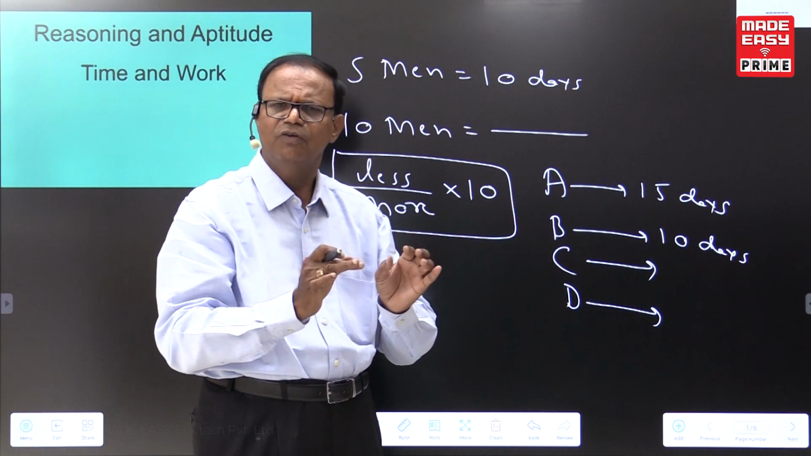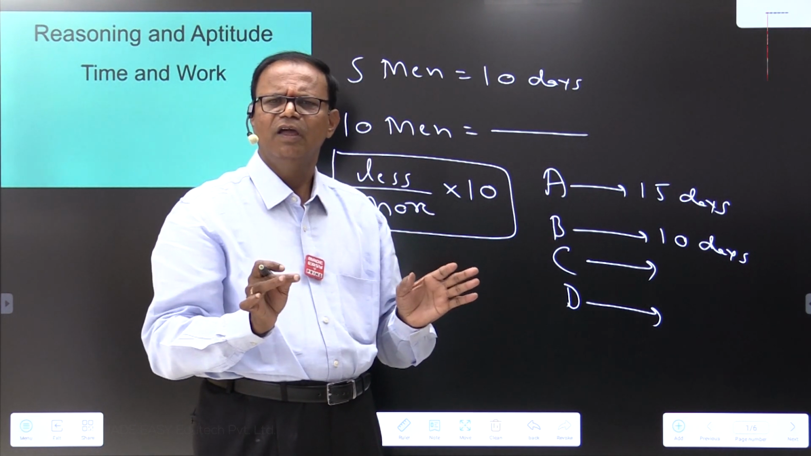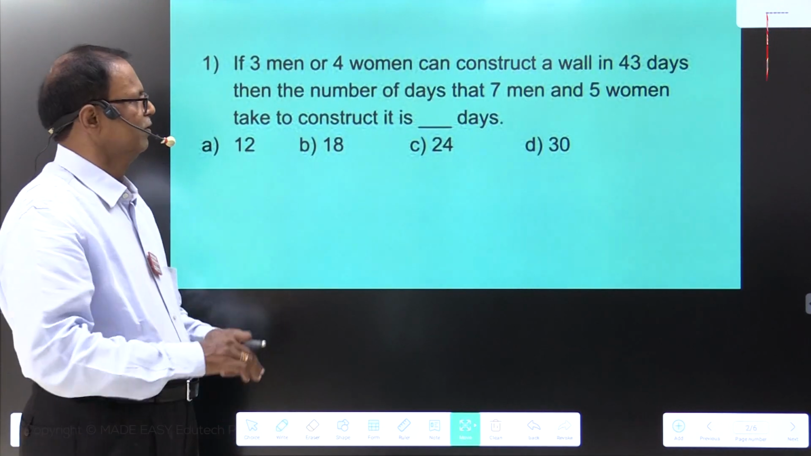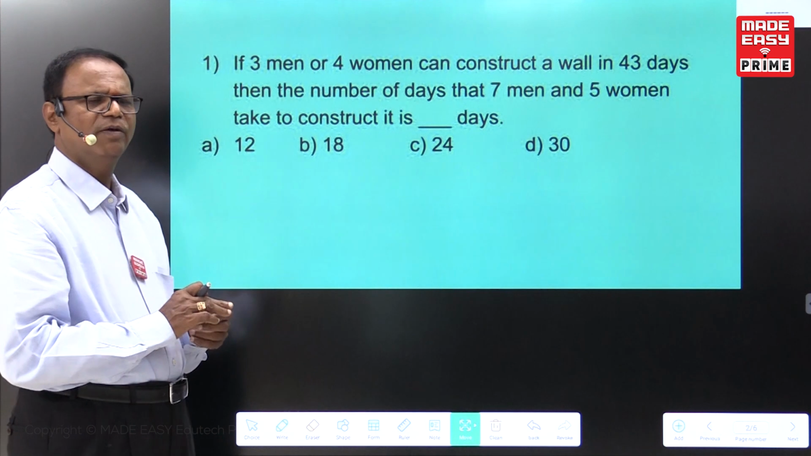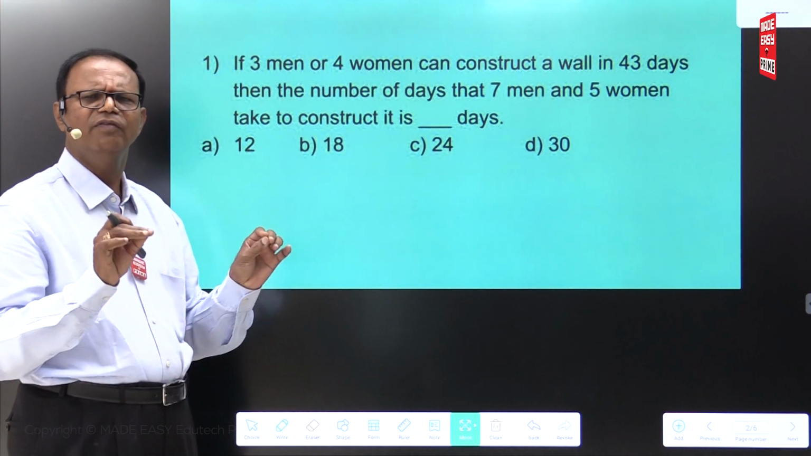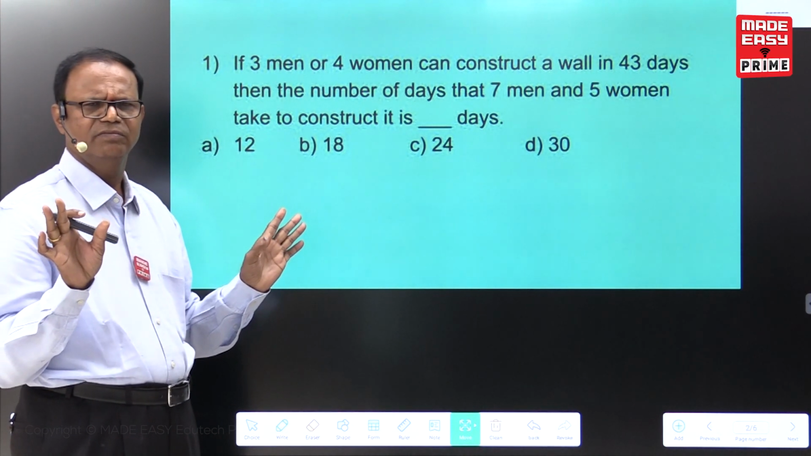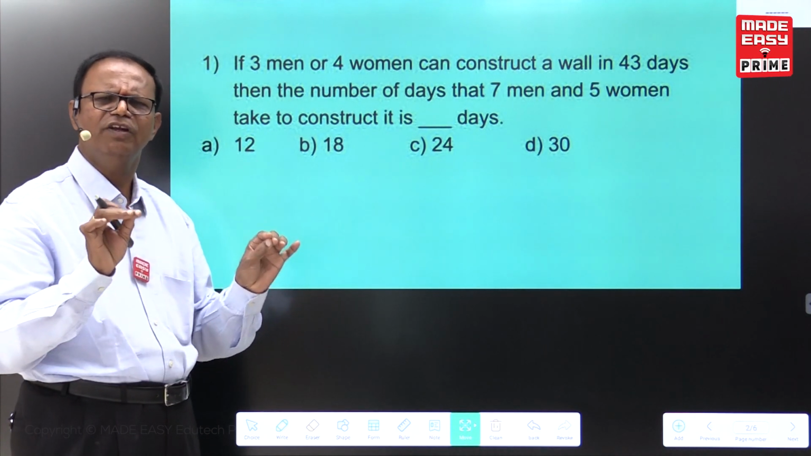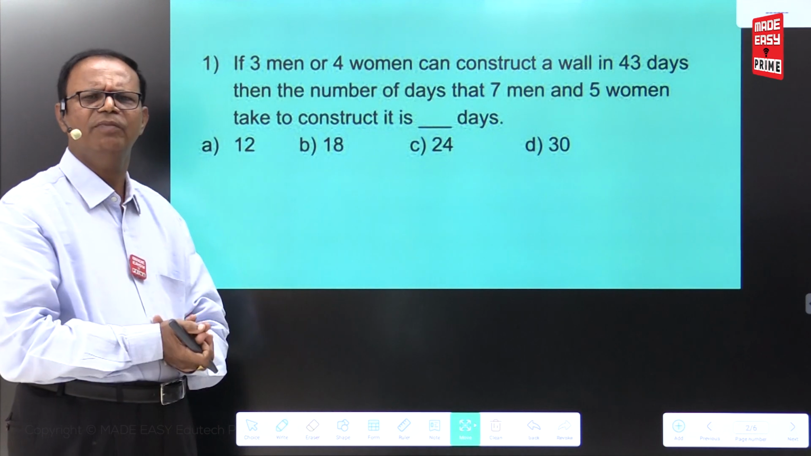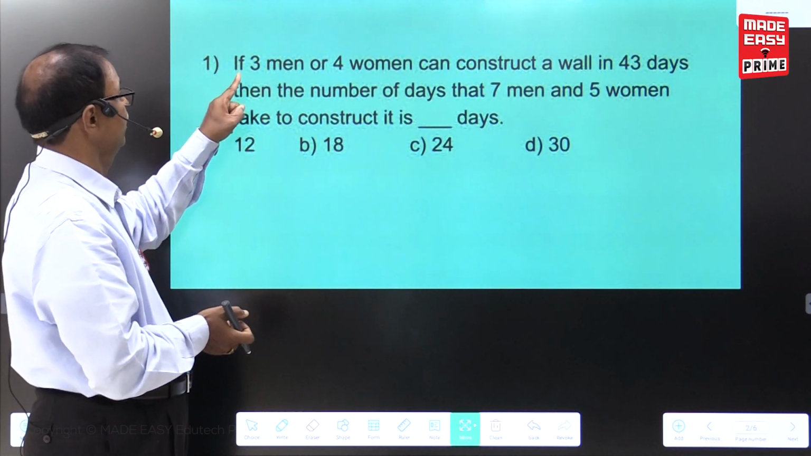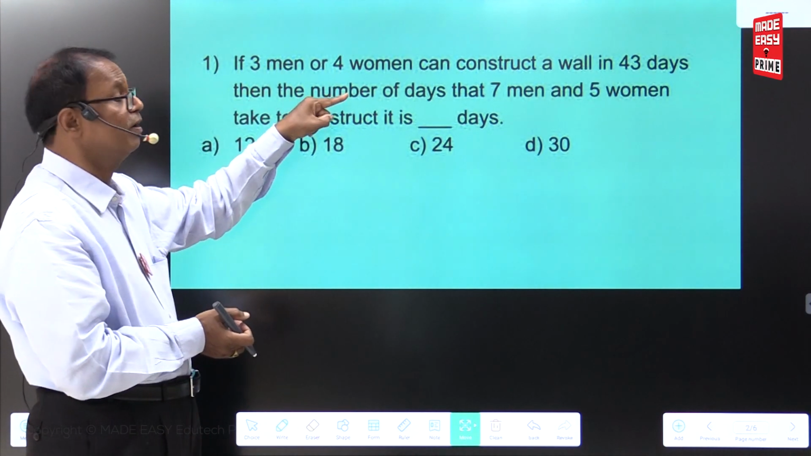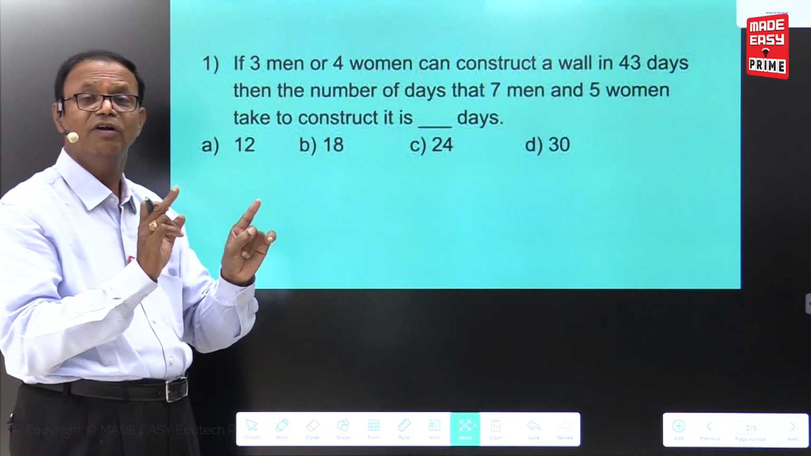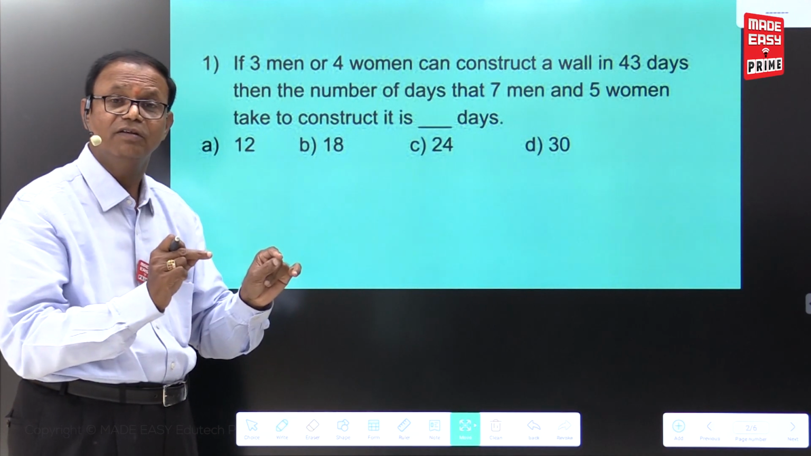Now I am coming to the very first problem, and we are going to see very simple shortcut methods. This is one of the repeated problems. In competitive examinations, we can go for a maximum of 3 minutes, but we can do it in less than 1 minute. Where 3 men or 4 women are given, it is very important. Read properly wherever they are given.